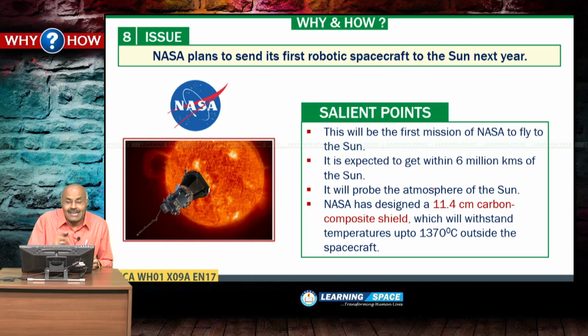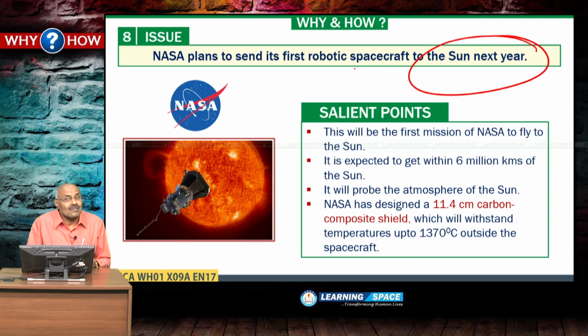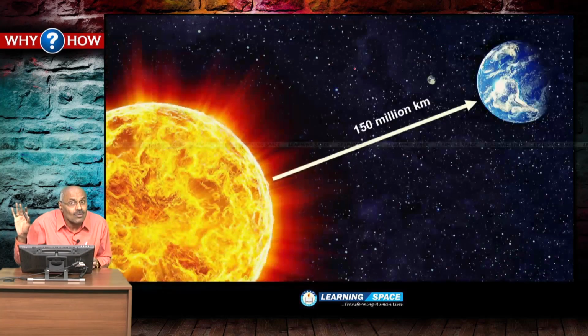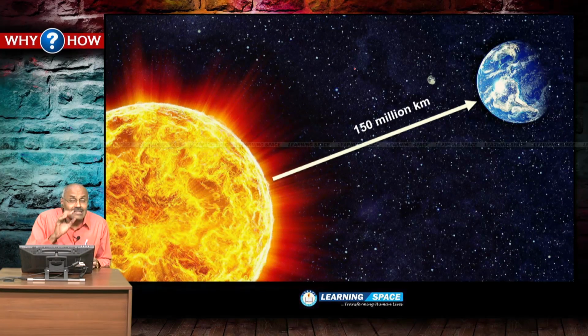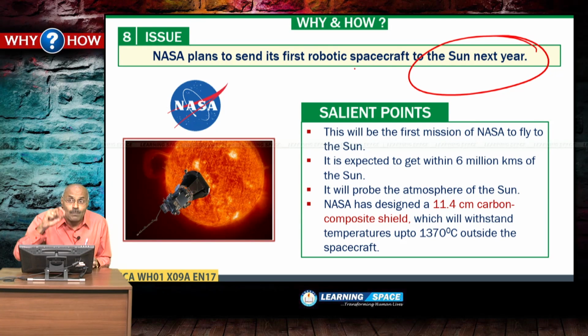NASA plans to send its first robotic spacecraft to the sun next year. And you may have a doubt whether this spacecraft will go right up to the sun. Never, it cannot go. And all of you are familiar that the distance between sun and earth is around 150 million kilometers. And the spacecraft will go up to 6 million kilometers.